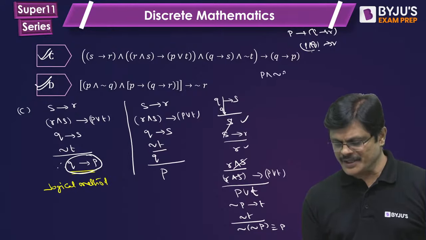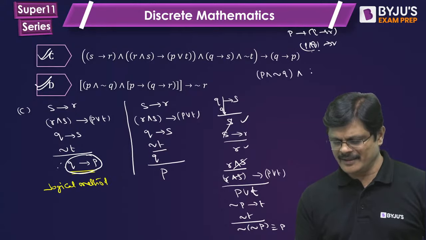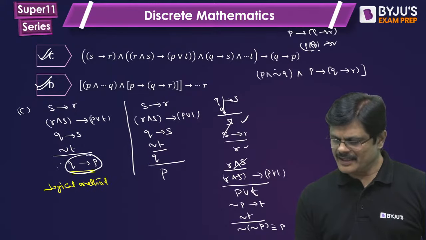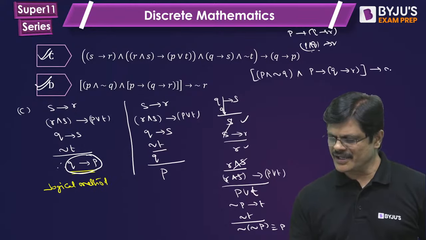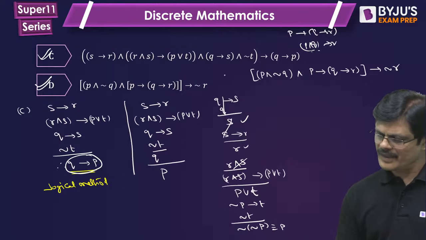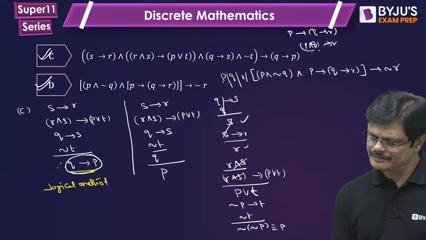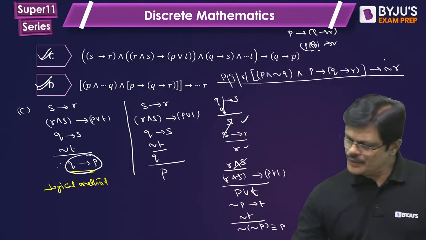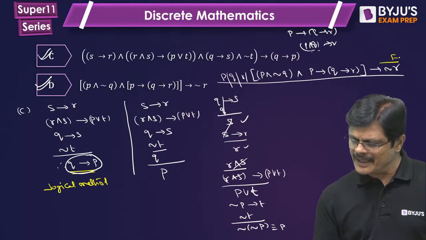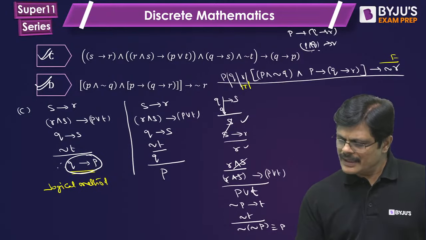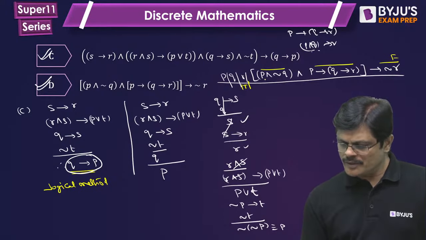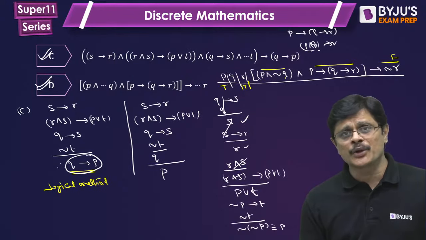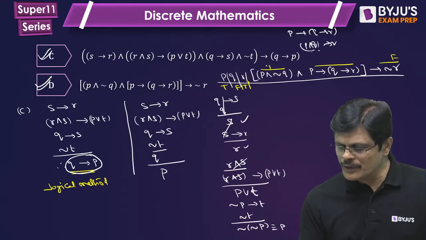P and negation Q, and (P implies Q) implies R, implies negation R. P, Q, R are the variables. So here you can make it false, that is R will be true. This time you want to make these two fellows true. So how to make these two true, sir? P should be true and negation Q should be true, which means Q should be false. You can make it true.